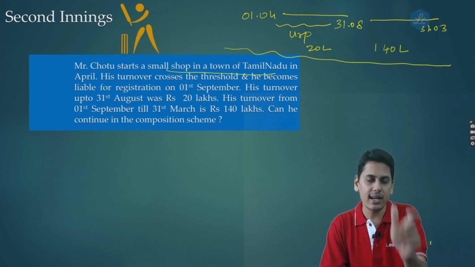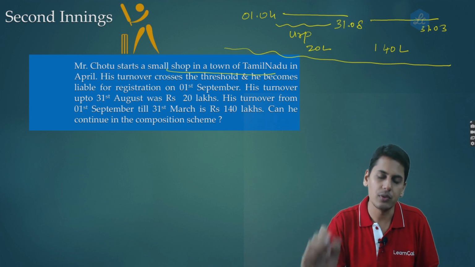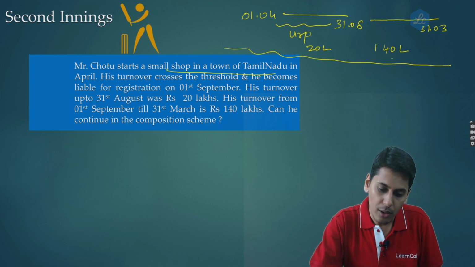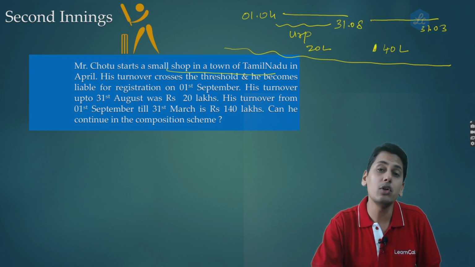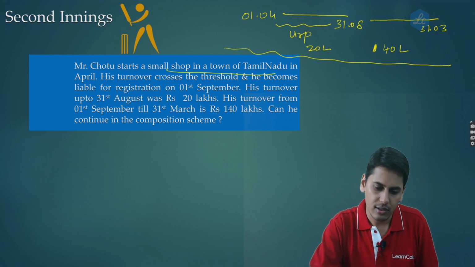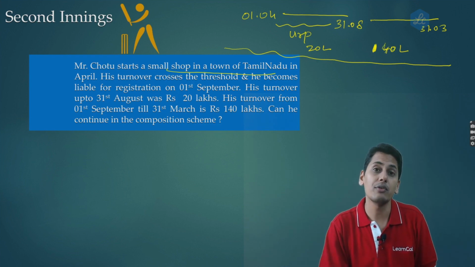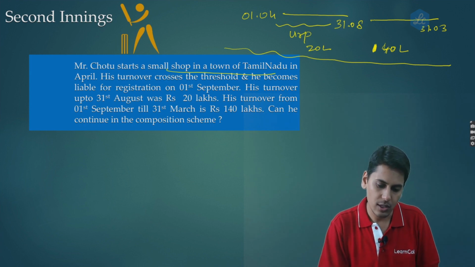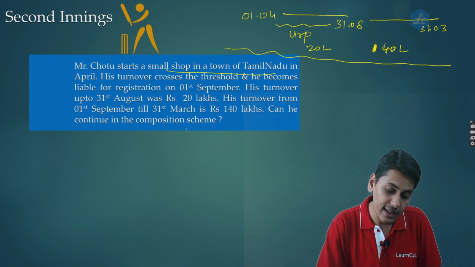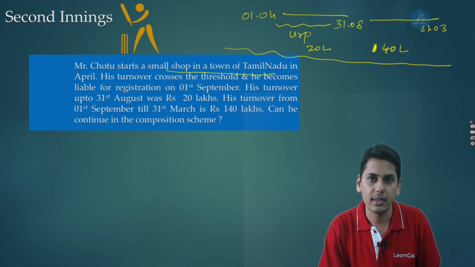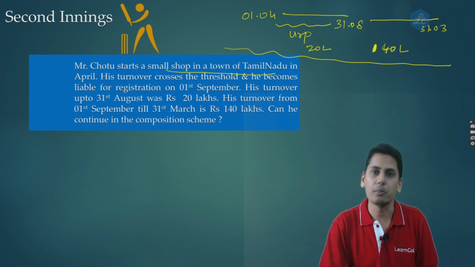Till the period he was an unregistered person, his turnover was 20 lakh rupees. From the date on which he was liable to be registered and he took registration, his turnover till the financial year end was 140 lakh rupees. So now friends, the question is, can he continue in the composition scheme?